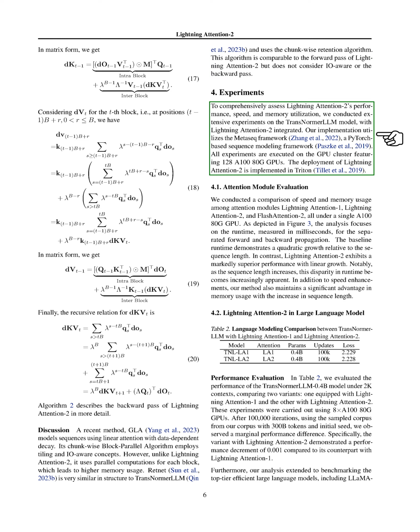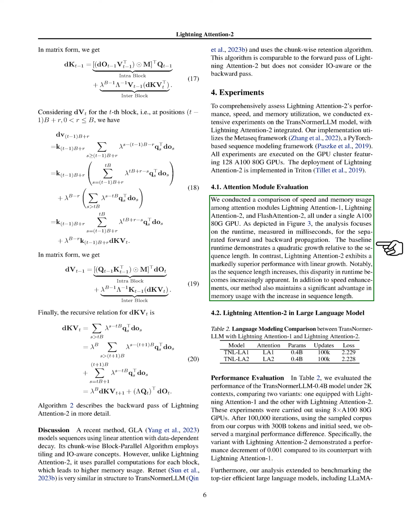We wanted to thoroughly evaluate the performance, speed, and memory usage of lightning attention-2. To do this, we conducted a series of tests on the Transnormer LLM model, which had lightning attention-2 integrated into it. We used the Metaseq framework, a PyTorch-based sequence modeling framework, for our implementation. All of our experiments were run on a GPU cluster with 128 A100 80G GPUs. We implemented the deployment of lightning attention-2 in Triton.